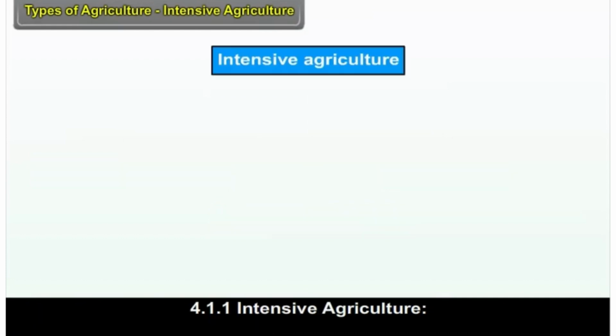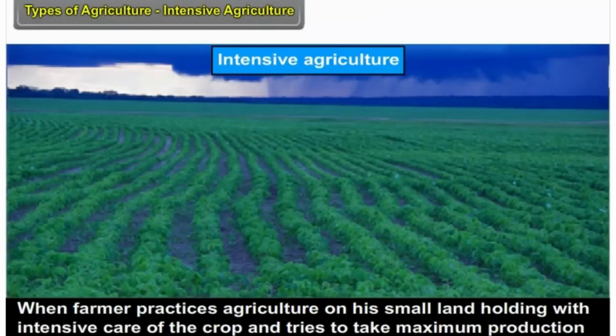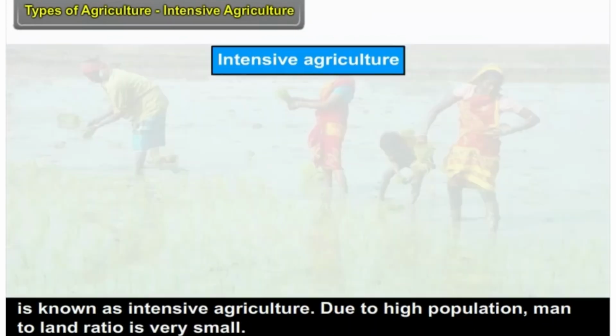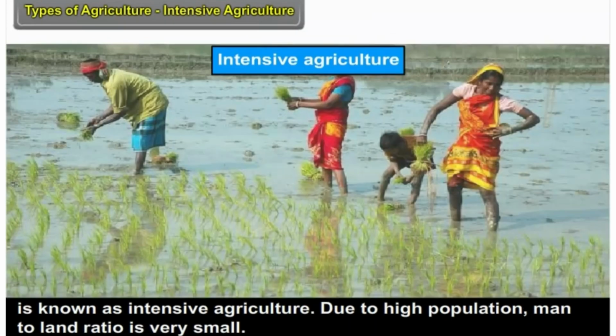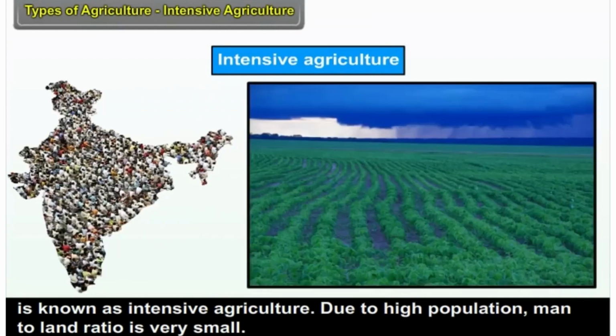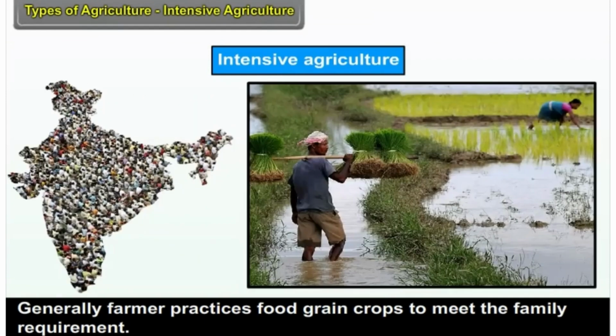Intensive agriculture. When a farmer practices agriculture on a small land holding with intensive care of the crop and tries to take maximum production, it is known as intensive agriculture. Due to high population, the man-to-land ratio is very small. Generally, farmers grow food grain crops to meet the family requirement.